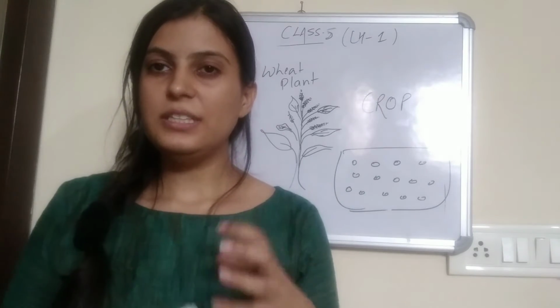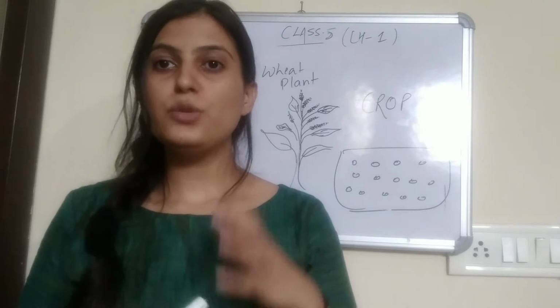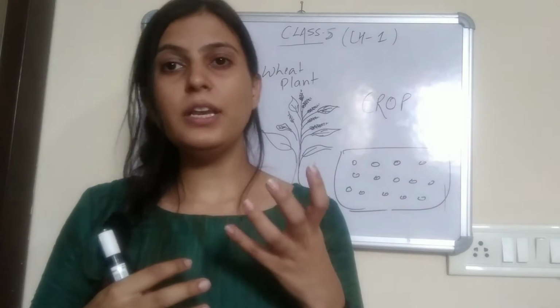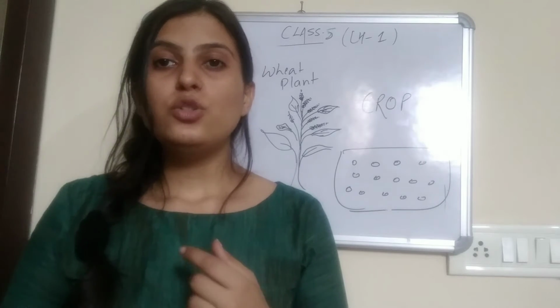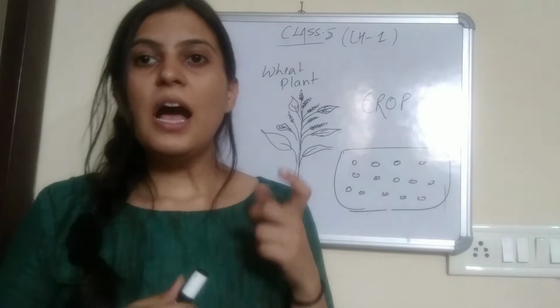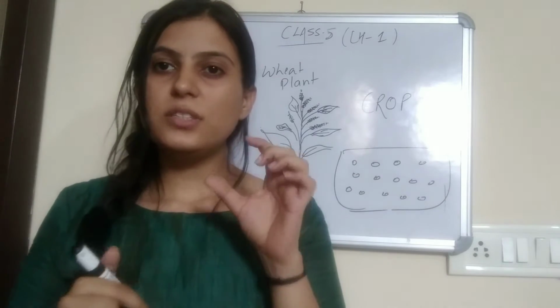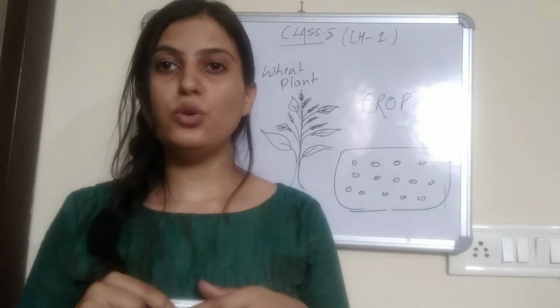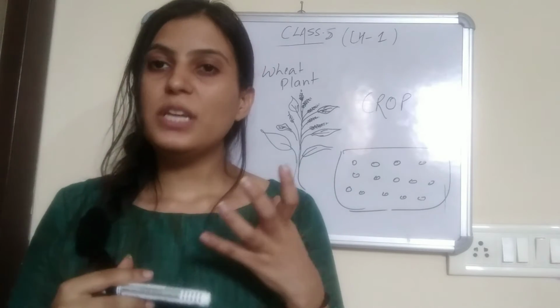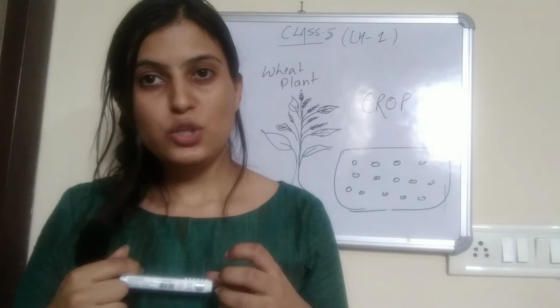You must have seen that there are some vegetables which you get only in winters and some which you get in summers, right? So basically, what is this? See, some crops can only be grown in winter. Why is that? Because in winters the temperature is low, right?